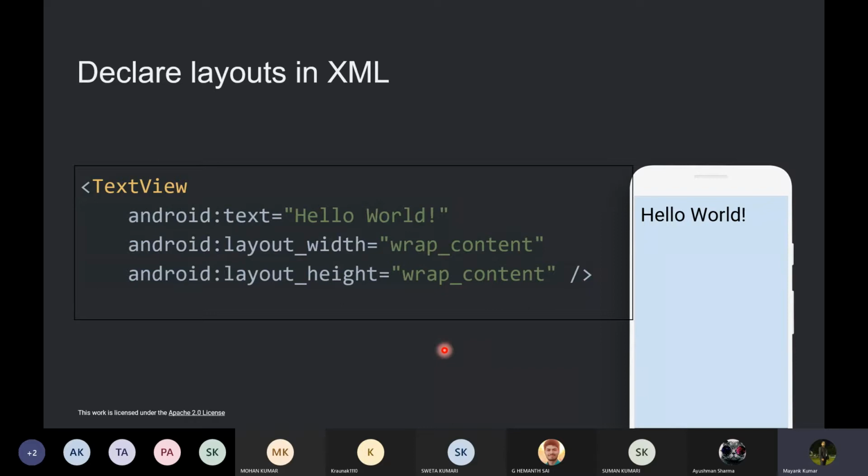So these are some of the attributes that you would be defining. There are many more attributes that you would get to know when you go through the tracks. But these are some of the important ones that you would mostly define in the case of text view. There are also other attributes for different elements, like button has different attributes, image view has different attributes, like that.